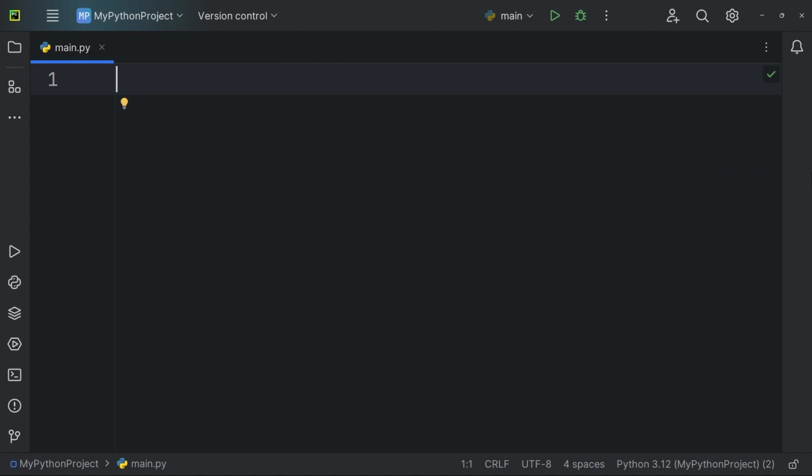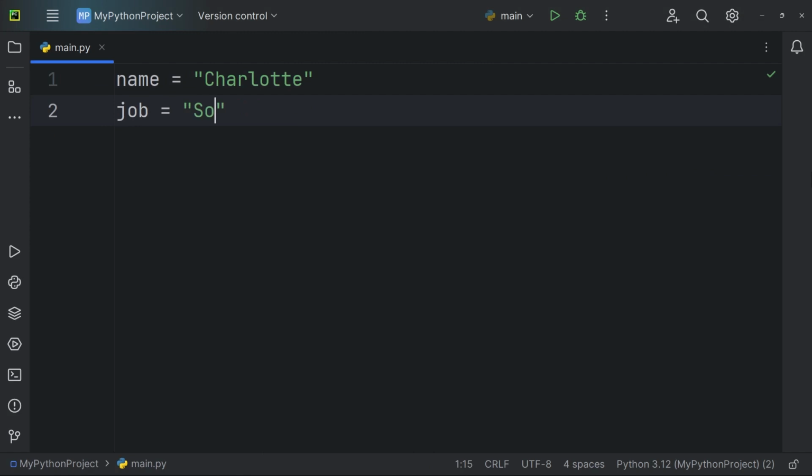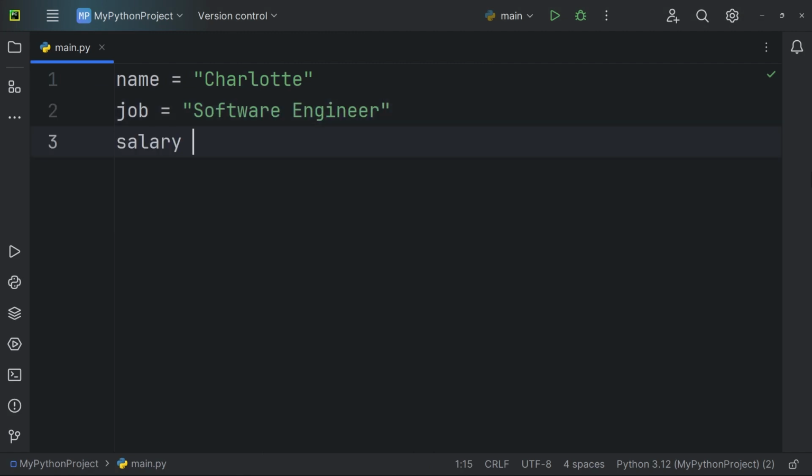F-strings can certainly span multiple lines, which can be very useful for formatting longer strings, or when working with large amounts of data. Let's look at an example of a multiline F-string. Name equals Charlotte. Job equals software engineer. Salary equals 150,000. Let's display these three variables on the screen, but with a specific format in mind.